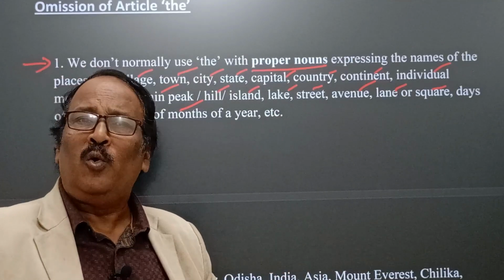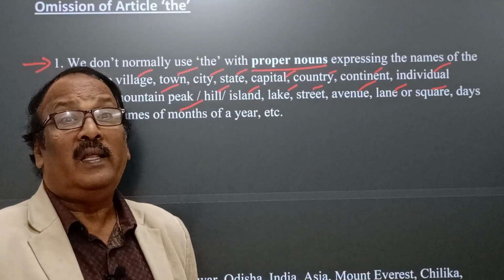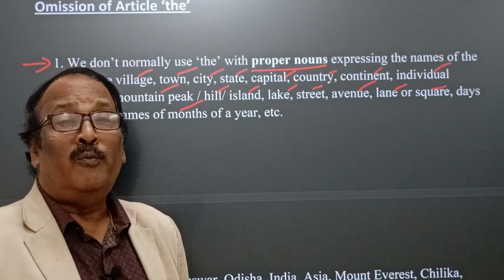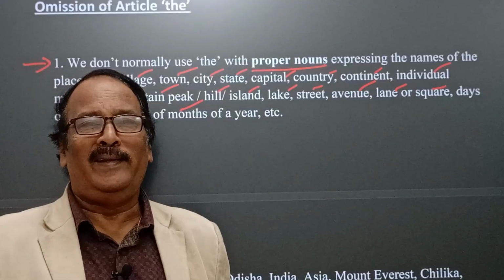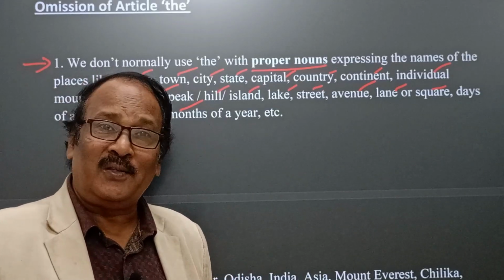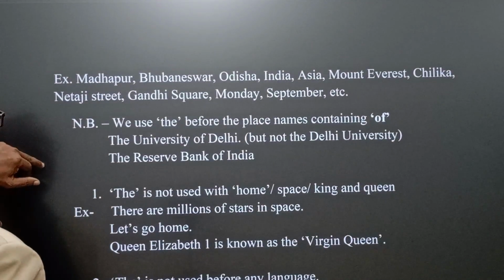Therefore, they don't require article "the", and that's why we shouldn't use article "the" before them. Yes, certain examples you see here.